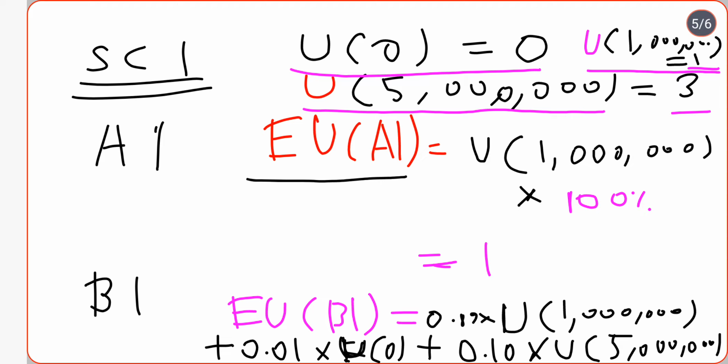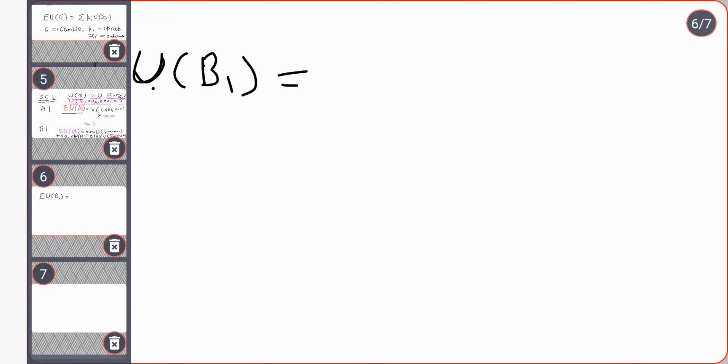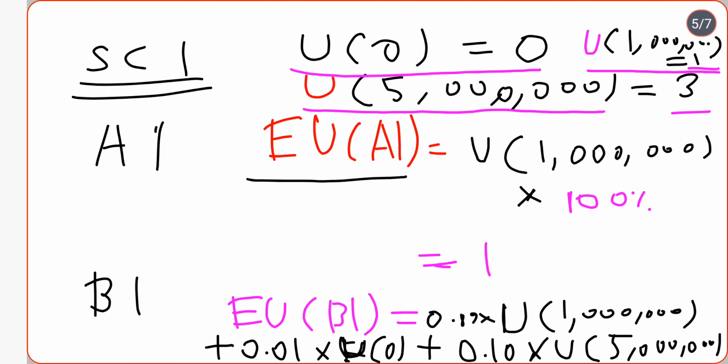Now if we substitute the values here, what will we get? We will get the expected utility of B1 equals, as you can see, 0.89 into the utility of winning 1 million, which is 1. So we substitute 1 here, 3 here for 5 million, and 0 in place of the utility of winning nothing.